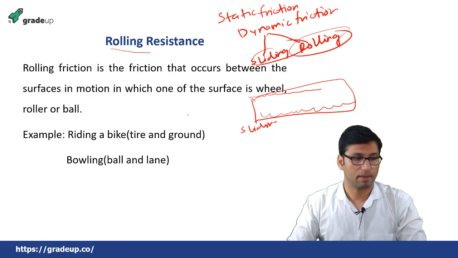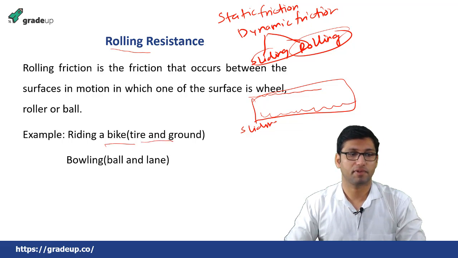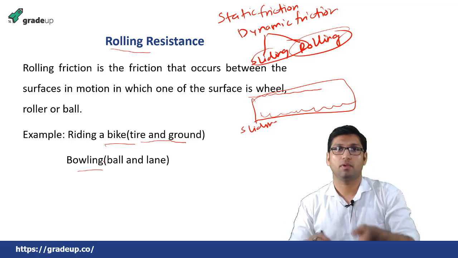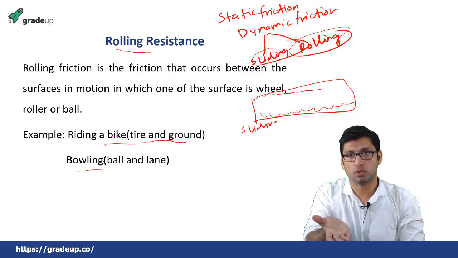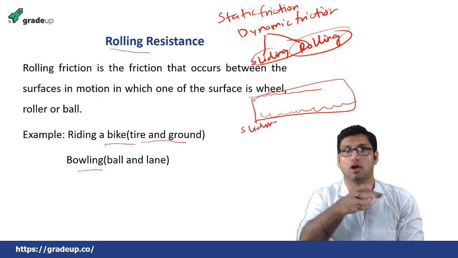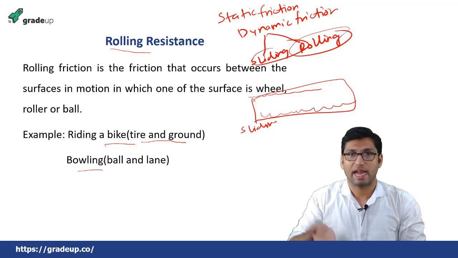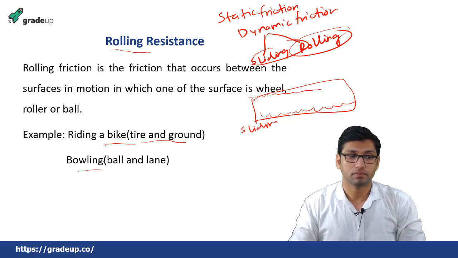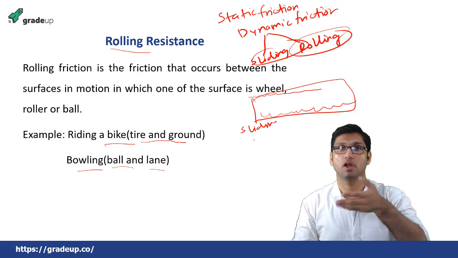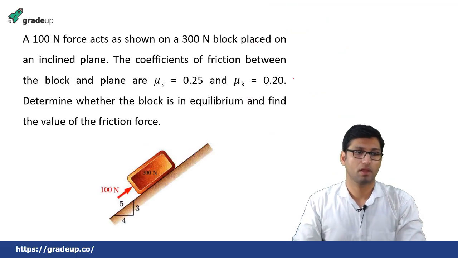For example, when riding a bike, there is friction between the tire and the ground. Bowling is a game in which you throw a ball and hit some obstacles, and the example of a bowling ball in a lane is also an example of rolling resistance.